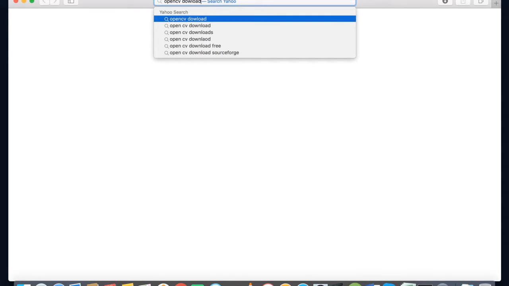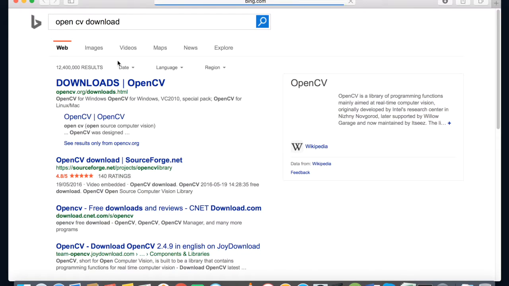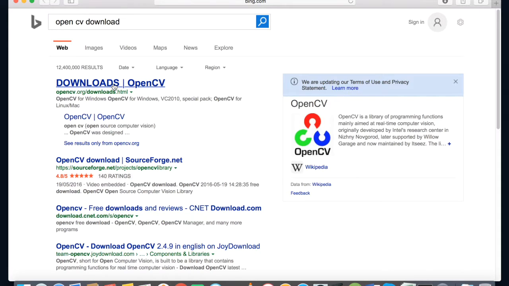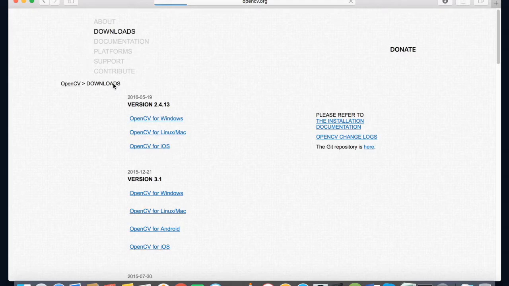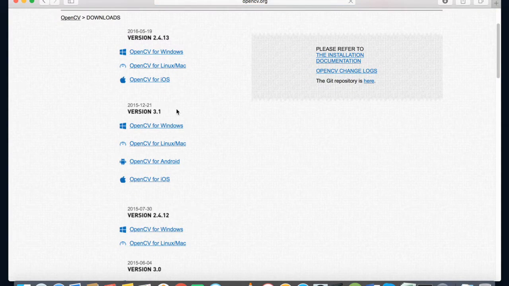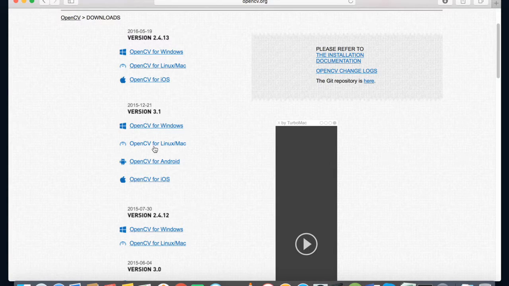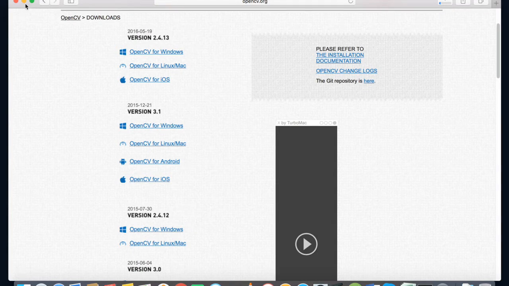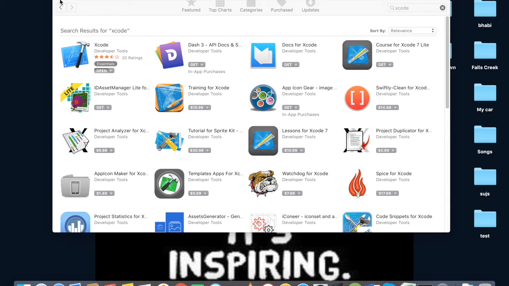So I will type this keyword, and I want the latest version 3.1. Now we have everything.